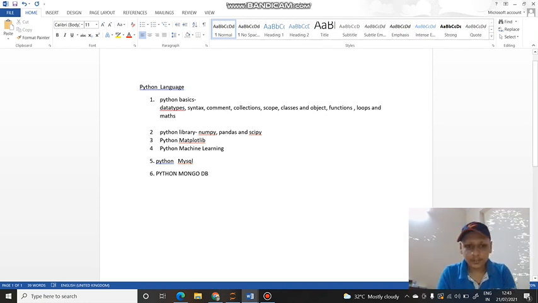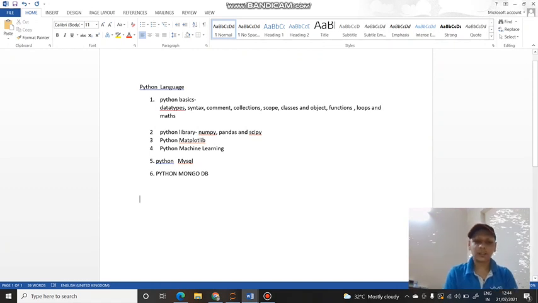Okay, so now second is Python libraries, which are three: NumPy, Pandas and SciPy. NumPy is a Python library used for working with arrays. Pandas is used to analyze the data, and SciPy stands for Scientific Python. And the third part of Python is Python matplotlib, which is a Python plotting library, and it is free and open source, and it is used for subplot, scatter and many more methods.